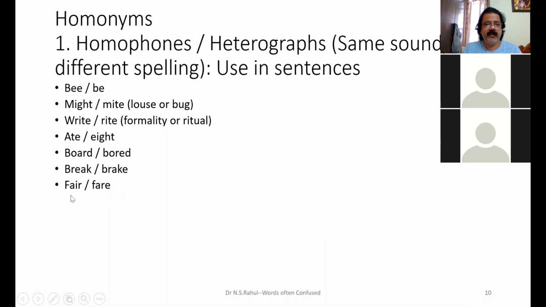What is the difference between the first fair and the second fair? FAIR, FARE. Can somebody tell me the meanings of these two words? Tanmay?